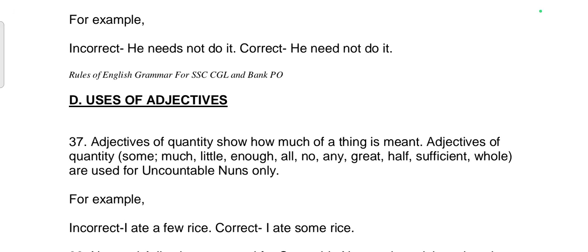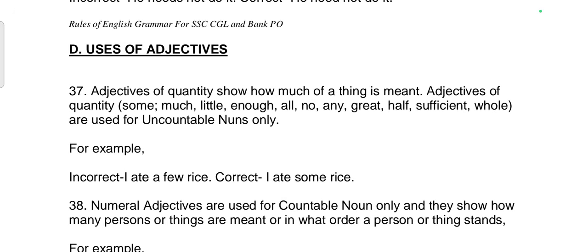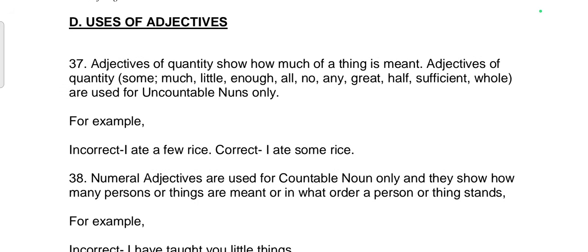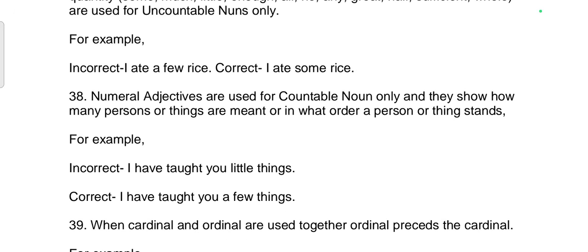D. Uses of adjectives. 37th rule. Adjectives of quantity show how much of a thing is meant. Adjectives of quantity: some, much, little, enough, all, no, any, great, half, sufficient, whole are used for uncountable nouns only. For example, incorrect: I ate a few rice. Correct sentence: I ate some rice.